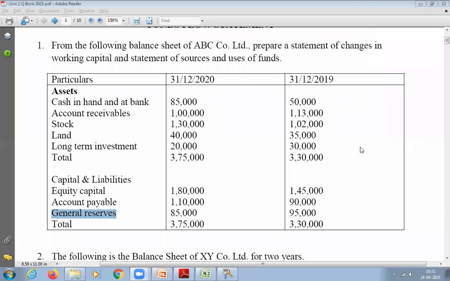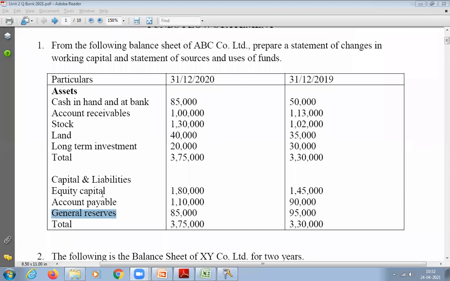Even a loss is an uncertain event, not a certain event. So the company has incurred loss, and that is why there is a decrease. This is called loss from operation. Indirectly, you can find out that there is a loss from operation, which is why my general reserve is decreasing. So we will write that in uses of fund, not in sources of fund, because only if it is increasing can we write it there. Decreasing means it is a loss, so we write it in uses of fund. Clear, students?